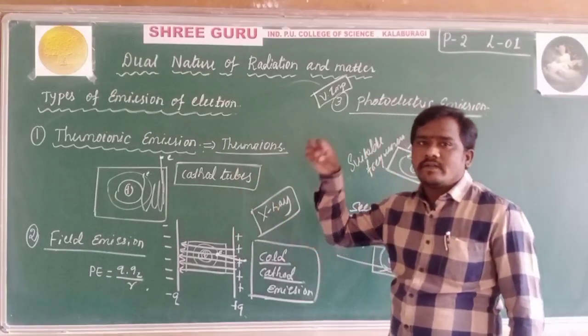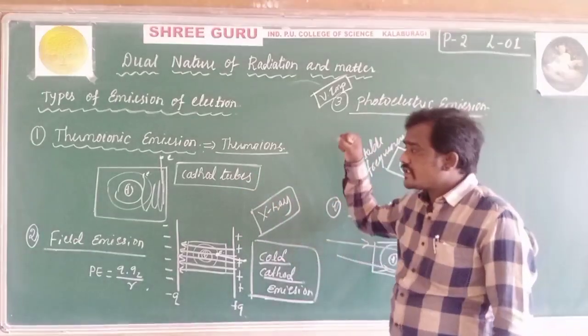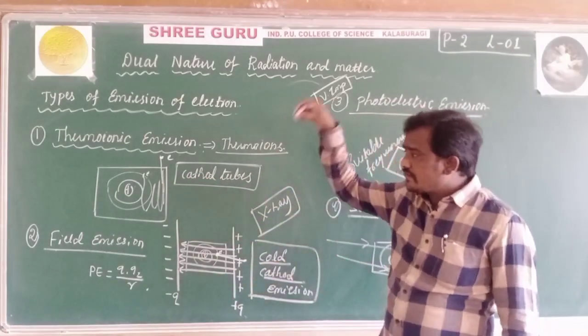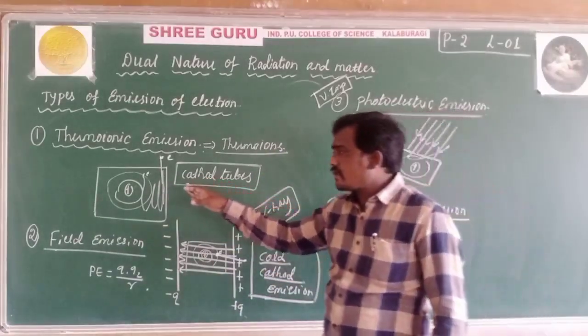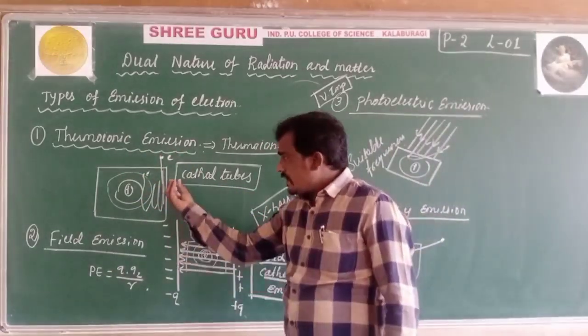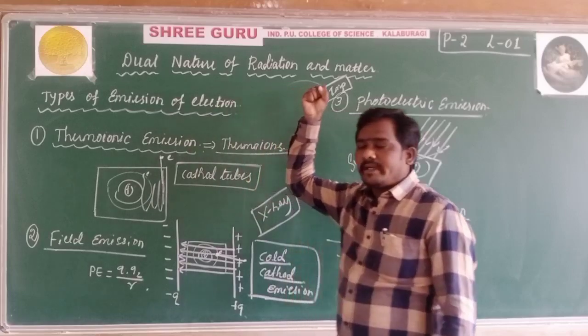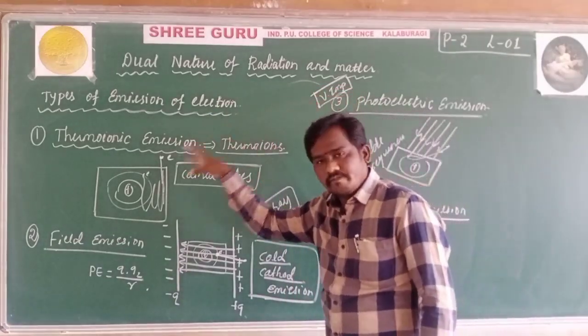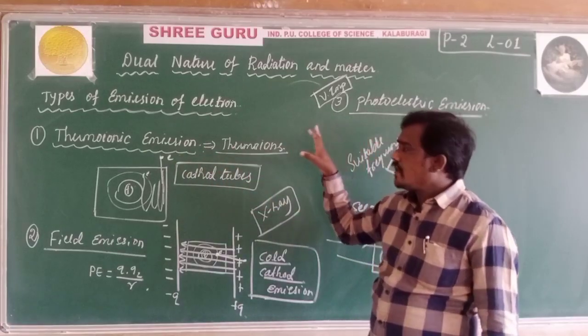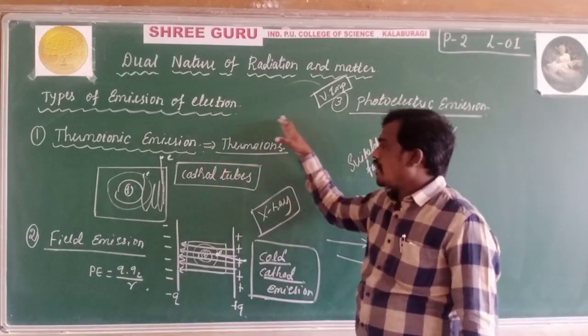This is one of the external energies given to the electrons. If we do not give that energy, these electrons will definitely not come out from the surface. By heating, these electrons come out from the metallic surface. That process we call thermionic emission, and these are called thermions.